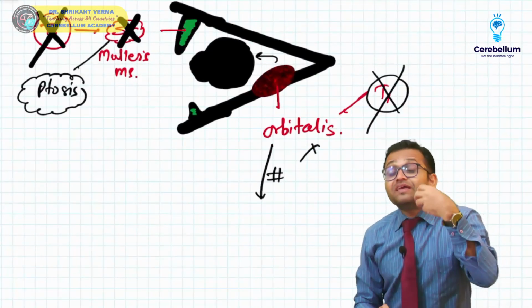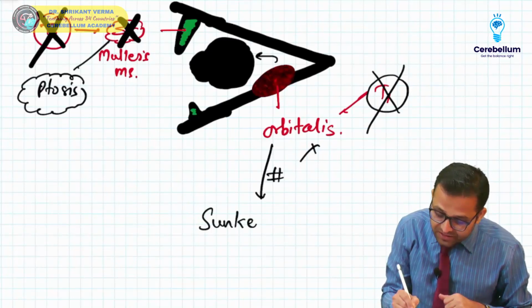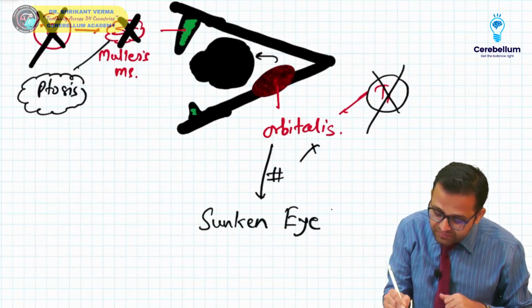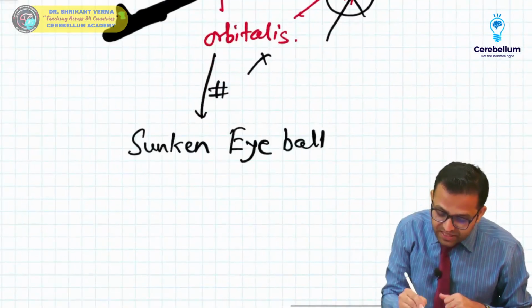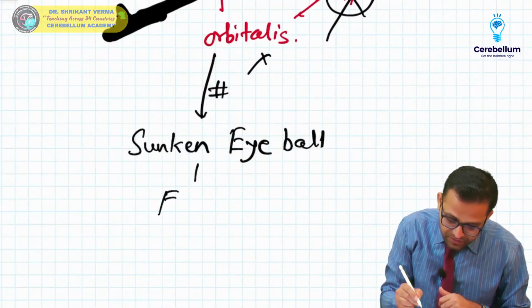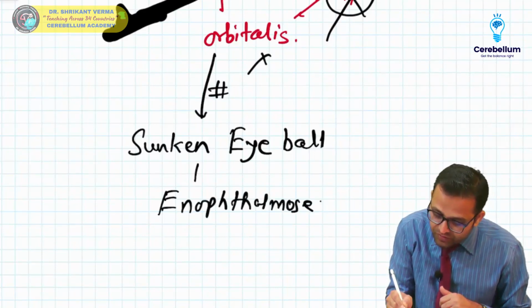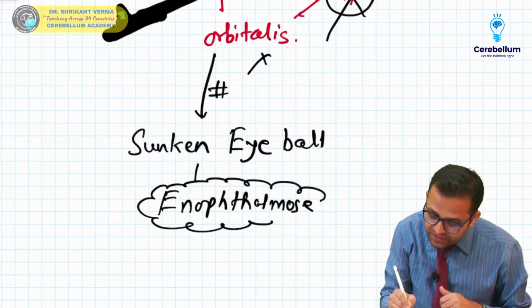That is our anophthalmos. What you have to remember? Sunken eyeball. Yes sir, this is sunken eyeball. This sunken eyeball is also known as anophthalmos. Okay, correct beta?